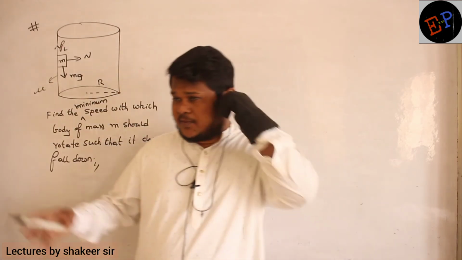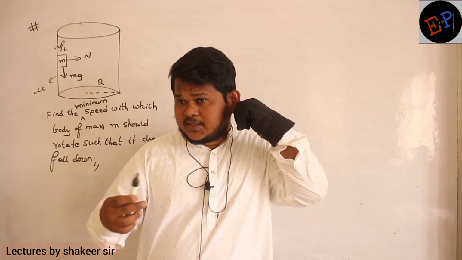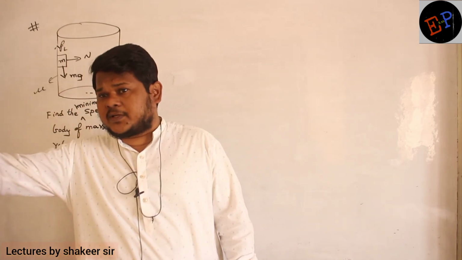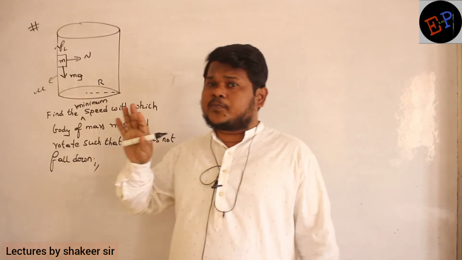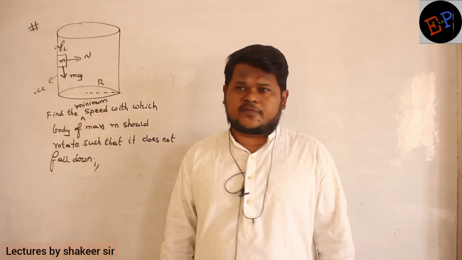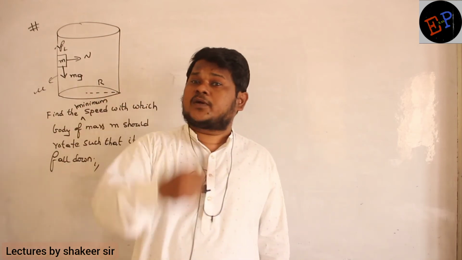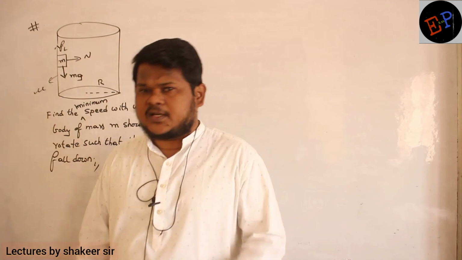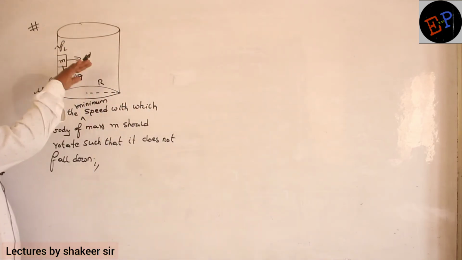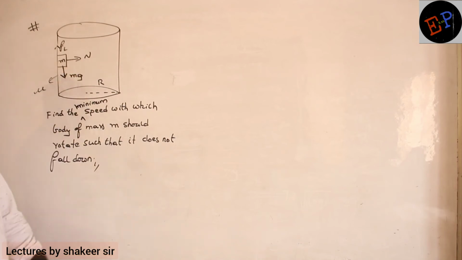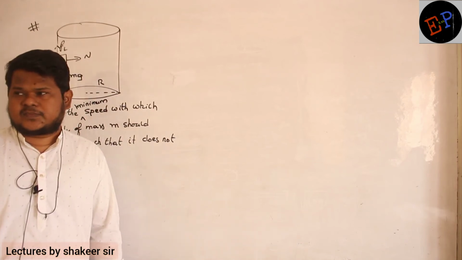When the body tries to move in a circular path, if you observe from the pseudo frame of reference, it tries to move away from the center of the circle. That is, this body will push the wall in the pseudo frame of reference. Then what will the wall do? The wall will give an opposite reaction, and that reaction is called normal reaction. So this normal reaction is responsible for providing centripetal force.